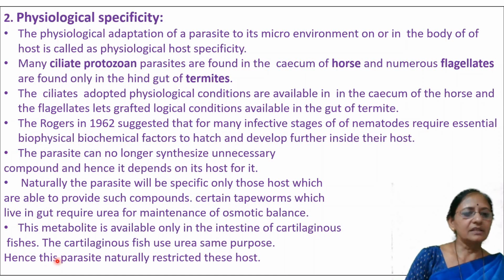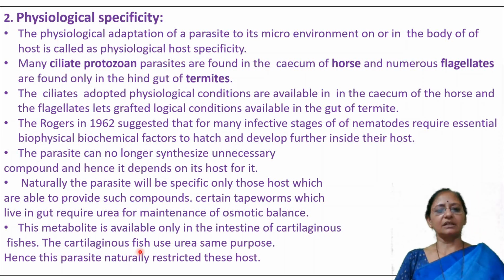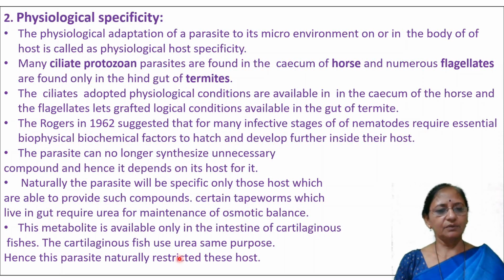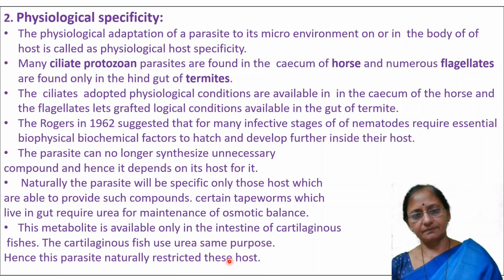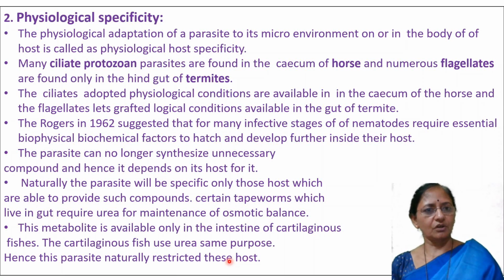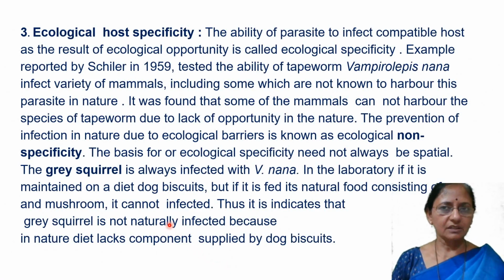Hence this parasite is naturally restricted to these hosts only, and it is called physiological specificity. That is, because of the physiological condition of cartilaginous fishes, having urea in their intestinal environment and in their blood, this tapeworm is restricted to a particular host, that is, cartilaginous fish. This is about physiological host specificity.